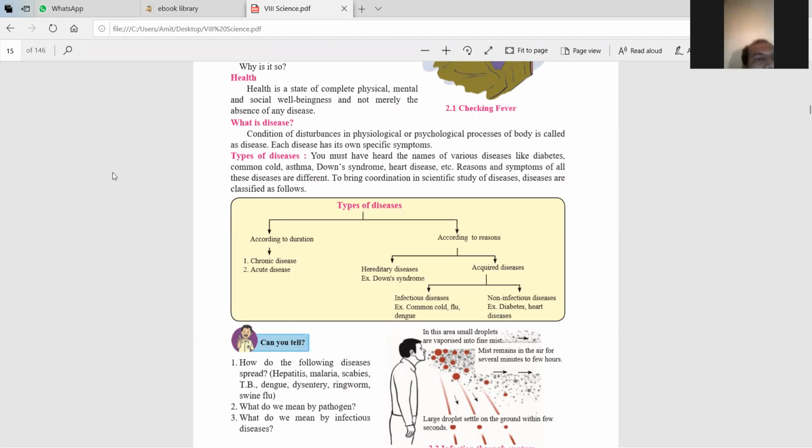Heart diseases happen because cholesterol increases in our body. Then our heart does not function properly. That's why heart diseases occur.